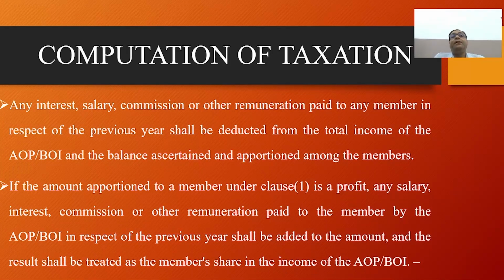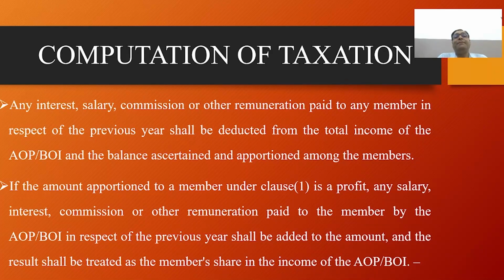Number 1, none of the members is liable to tax. Where none of the members of the AOP and BOI has income in excess of the maximum amount which is not chargeable to tax, the AOP or BOI shall pay tax on its income at the same rates as are applicable to an individual, that is, normal rates.